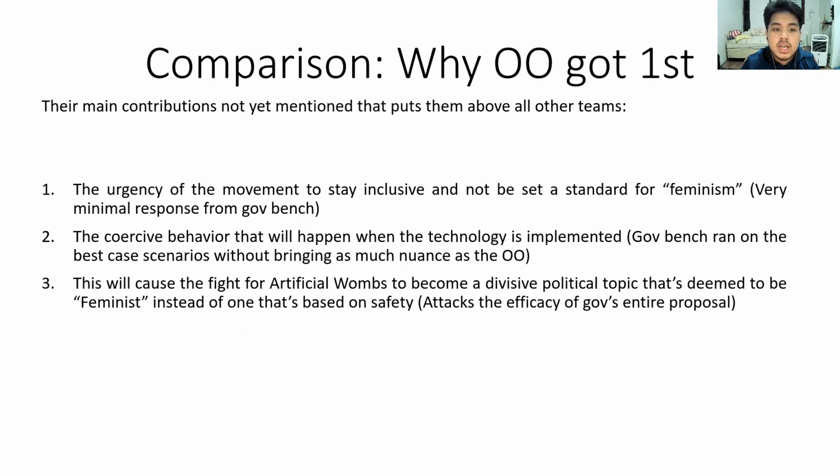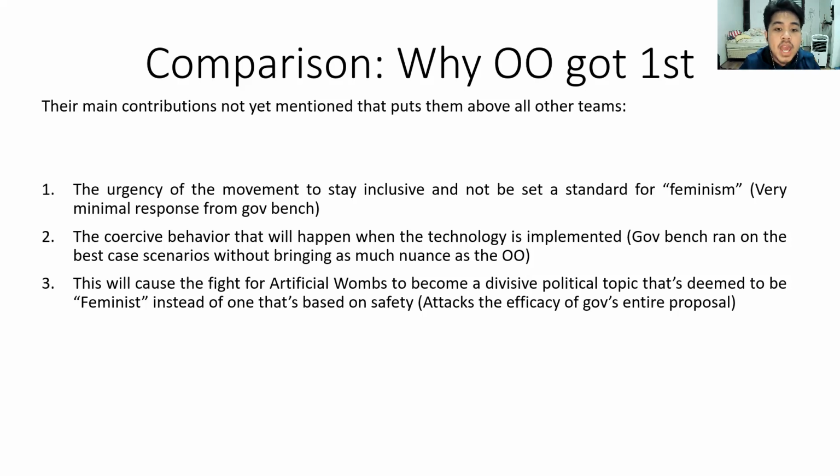Lastly, why OO got first: the main contributions not yet mentioned that put them above all the other teams. Firstly is the urgency of the movement to stay inclusive and not make a standard for feminism, basically. Very minimal response from the Gov bench. CG only talked about how it is normal for social movements to be disruptive, but they never explain why as the feminist movement you want to do this, especially taking into account opening opposition already talking about how many women will be excluded from this because they don't either believe in artificial pregnancy or they will be the victims of a harder fight for maternity leave.